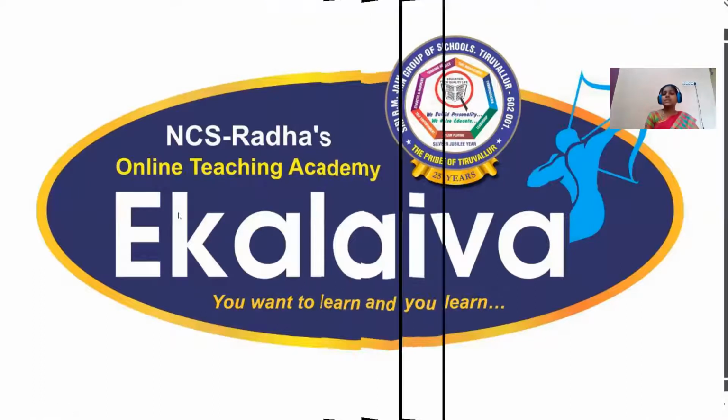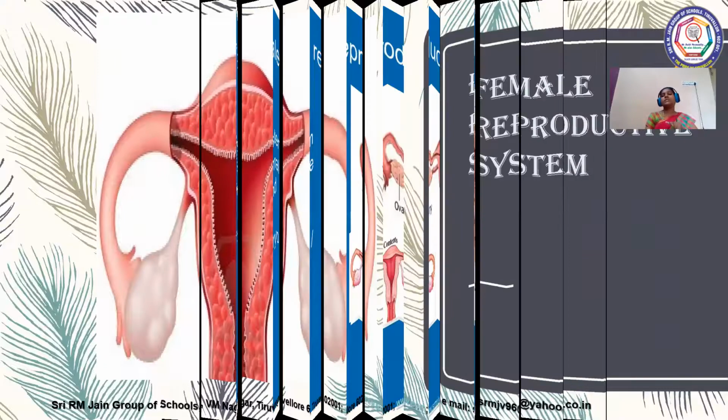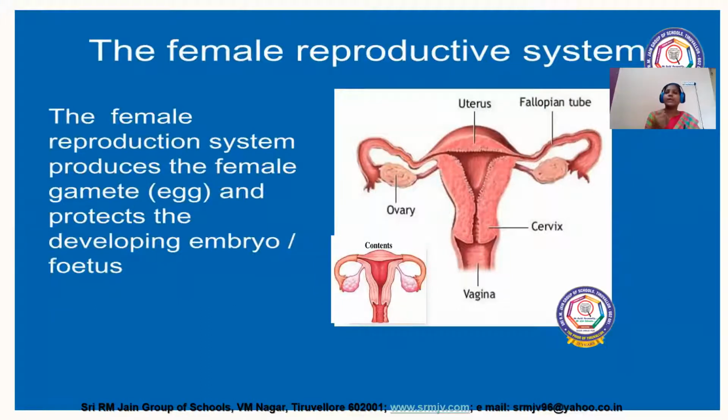When you see this female reproductive system, it is essential for producing the female gamete, and this female gamete is nothing but our ovum. The female gamete is called ovum, which we simply call an egg. And it gives protection: once that egg is fertilized, it protects the developing embryo. And after the gestation period of 9 months, the female can deliver a baby. So that is the actual function of our female reproductive system.